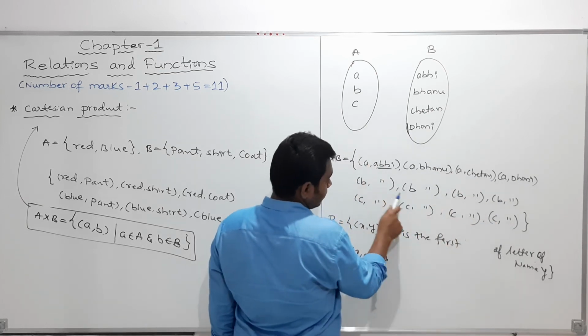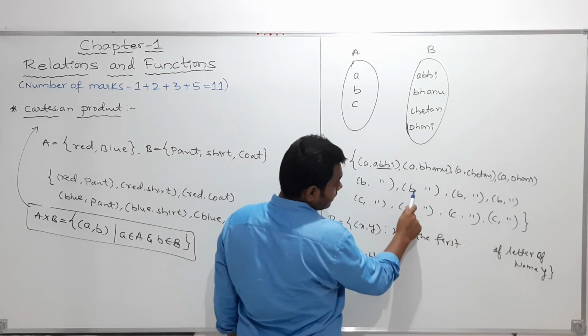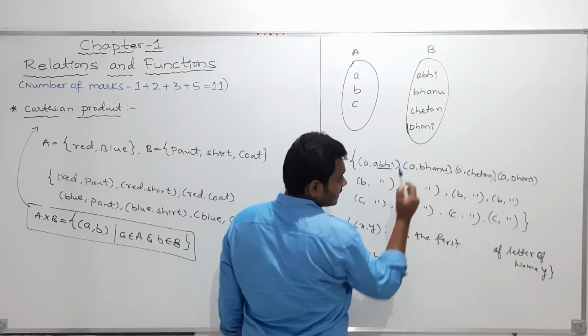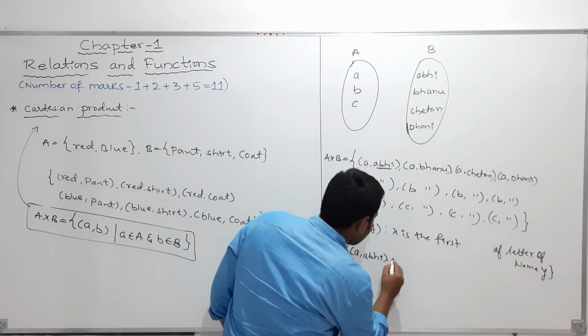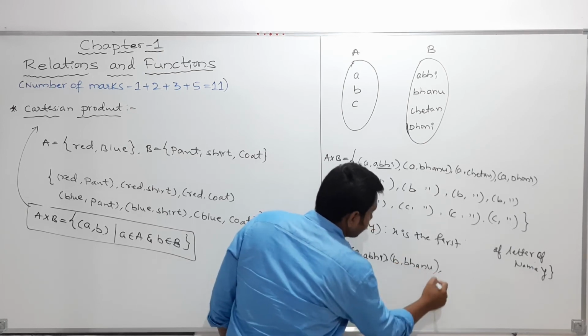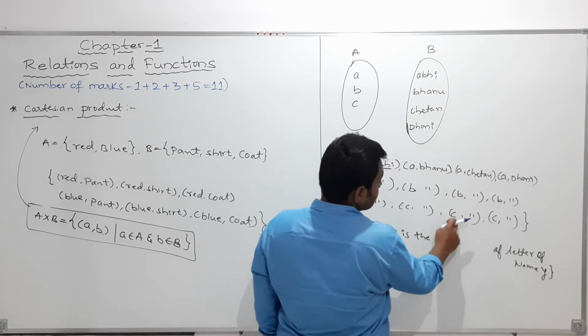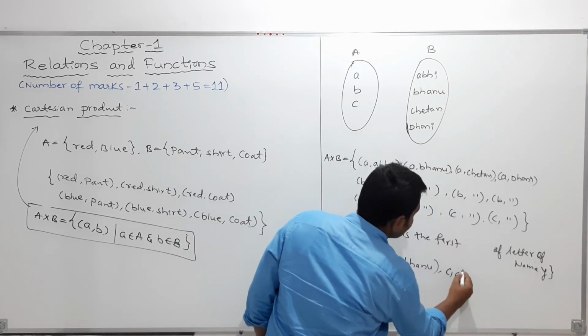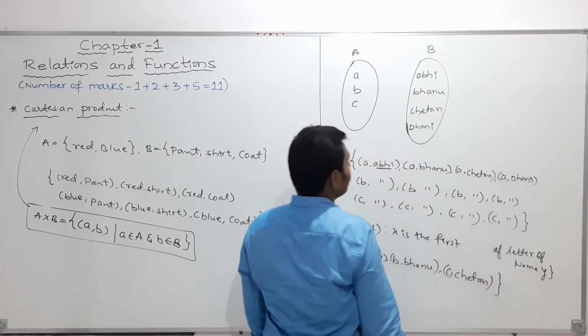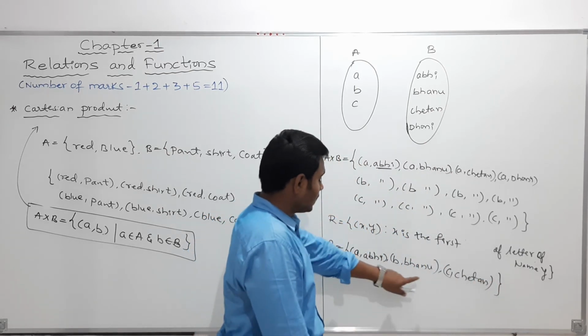So therefore the next ordered pair I can take is B comma Bhanu. So here it is B, and in this name the first letter is B. So both are the same. So I will take B comma Bhanu. And next my dear students, here it is C comma Chetan, C comma Chetan.